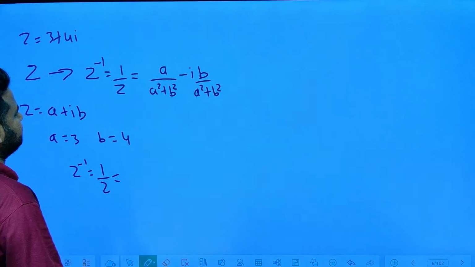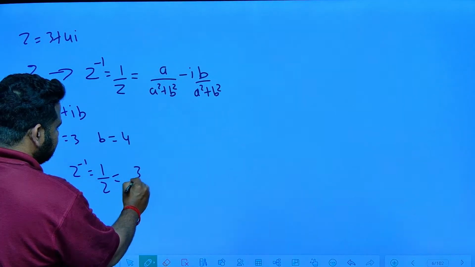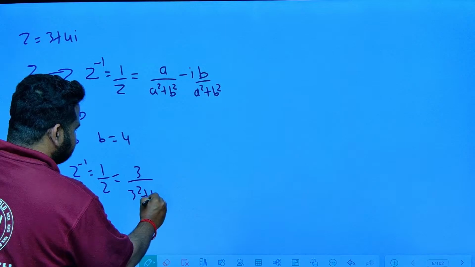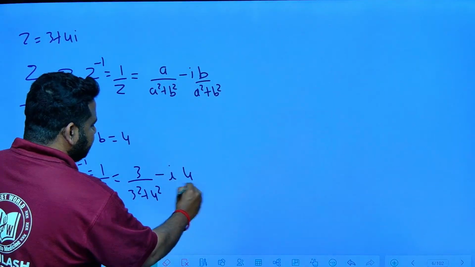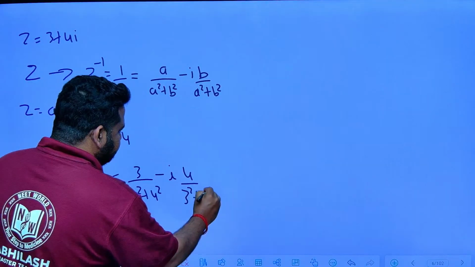So z inverse or 1 by z is given by what? a by a square plus b square. a is what, dear friends? 3. 3 by 3 square plus 4 square, minus i into b is what here? 4 by 3 square plus 4 square. That is what we have.